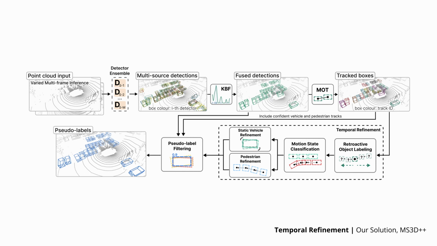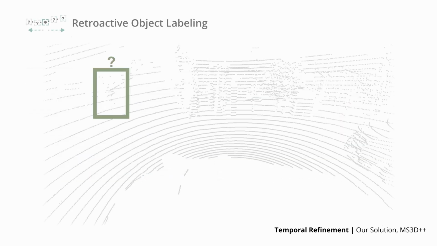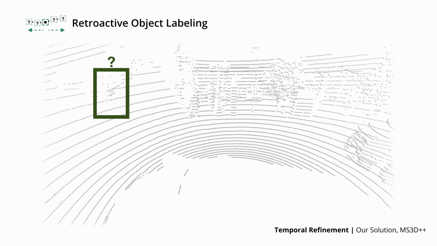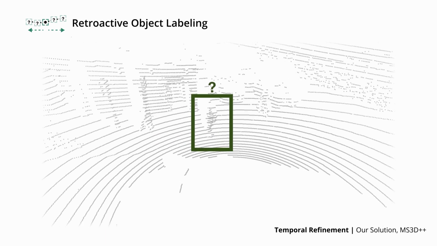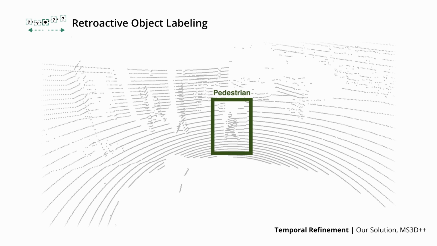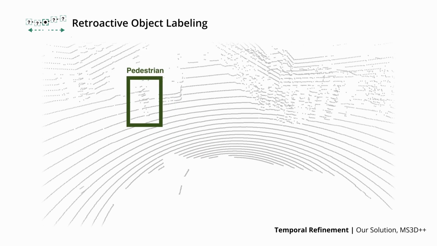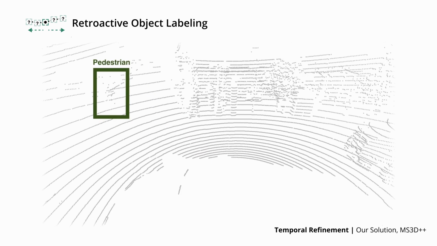To refine the initial pseudo-label set, we use a temporal refinement strategy to increase label recall while maintaining precision. This consists of a few key concepts. In human perception, identifying certain objects from a distance or when occluded can be challenging. To address this, our eyes continuously track the object until its class can be confidently determined. Likewise, to improve label precision, we withhold the use of tracks as pseudo-labels until we obtain confident detections above a